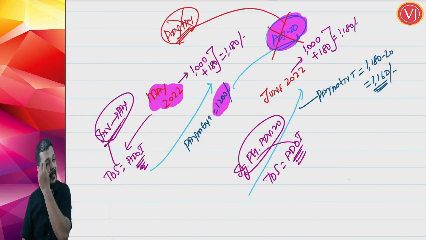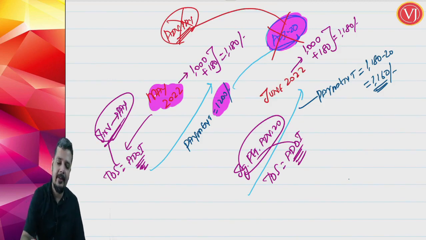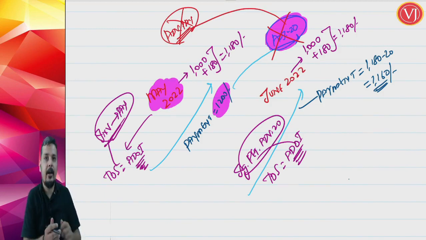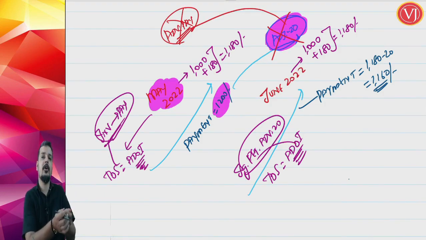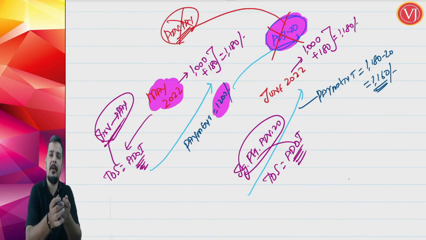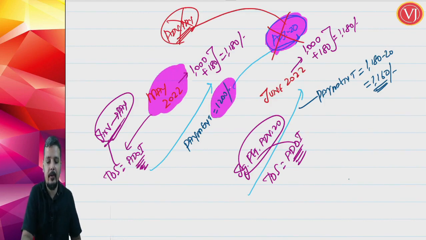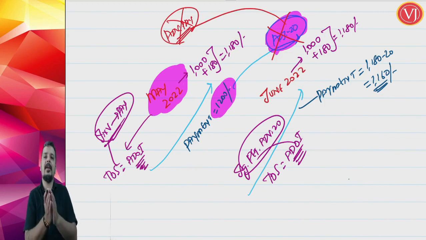This is a very small advance, up to 1000 rupees, and it is not normally paid, it is paid along with the previous billing. When you went to pay for May 2022, you paid extra. It is not a normal advance payment, it is a special advance payment paid along with the previous month's billing. Therefore, you can ignore this advance. And for the June month, you need not segregate 20 rupees separately and 1160 separately.